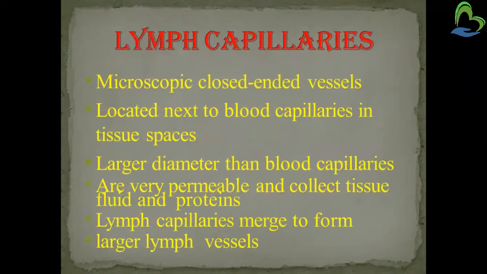Now the lymphatic capillaries are microscopic close-ended vessels. The capillary is a very microscopic structure located next to the blood capillaries in the tissue spaces. They have a larger diameter than the blood capillaries, are very permeable, and collect the tissue fluid and proteins. The capillaries then merge with the larger lymphatic vessels.